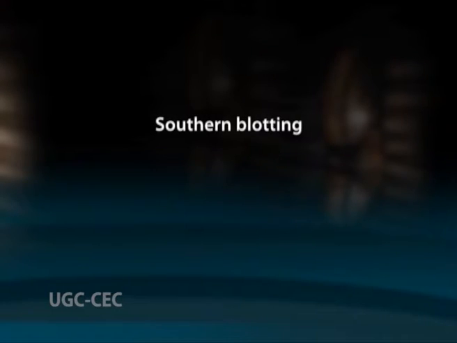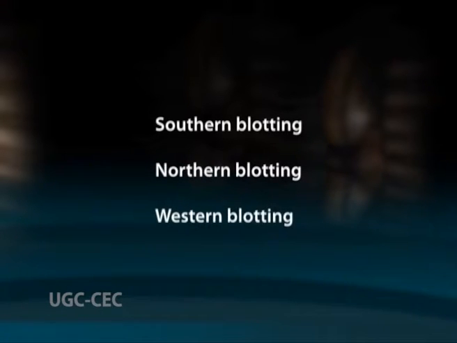Blotting of nucleic acid is the central technique for most hybridization studies. Nucleic acid labeling and hybridization on membranes have formed the basis for understanding of gene expression, organization, etc. There are 3 types of blotting methods: Southern blotting, Northern blotting and Western blotting.